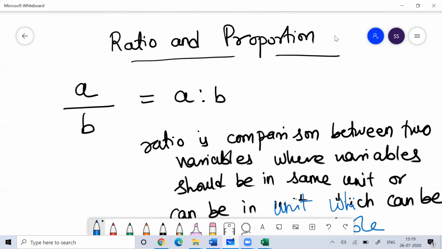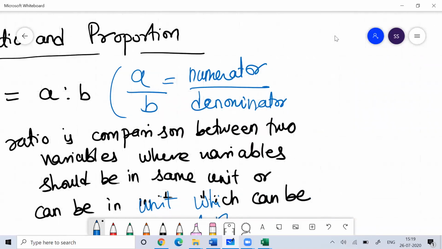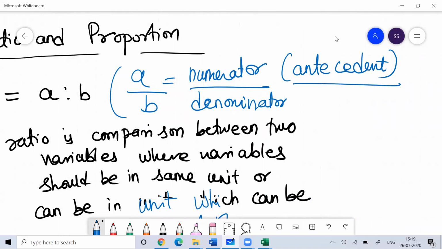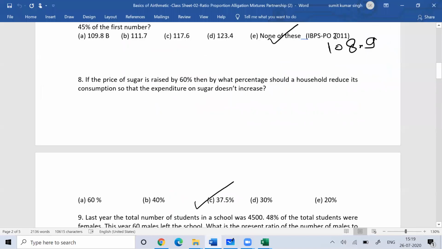When we talk about ratio, if I write A by B, here A is called the numerator and B is called the denominator. Another name of numerator is antecedent, and another name of denominator is consequent. With this, you can establish the relation between two variables whenever it is given in the problem. Solving problems on ratio is not at all a difficult thing.